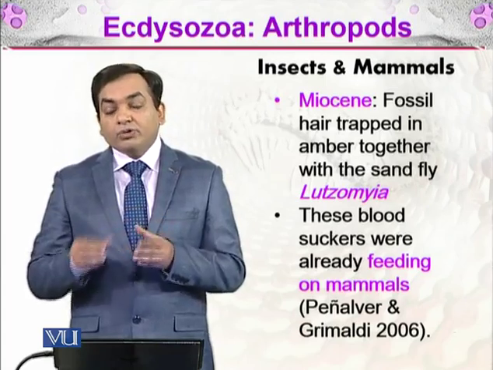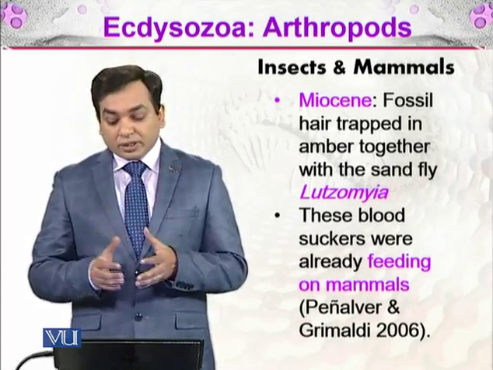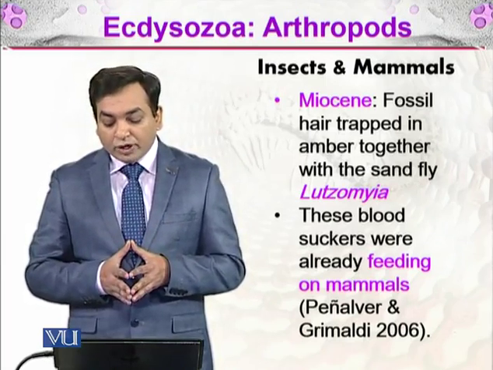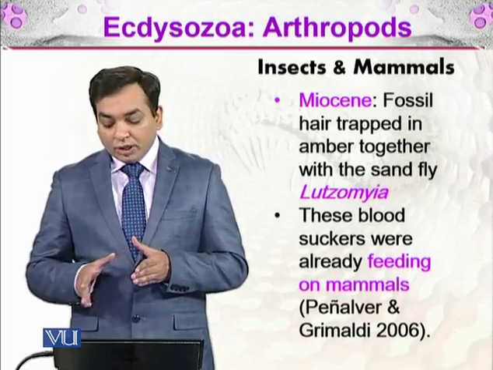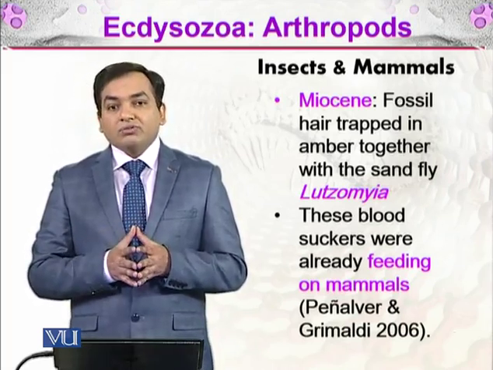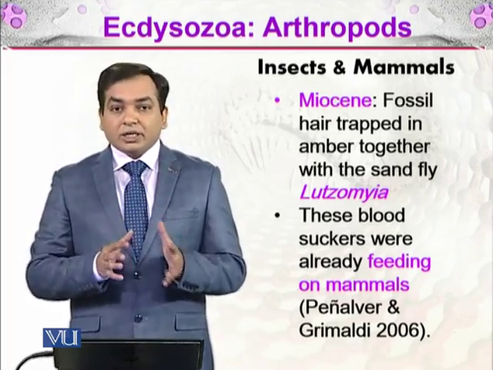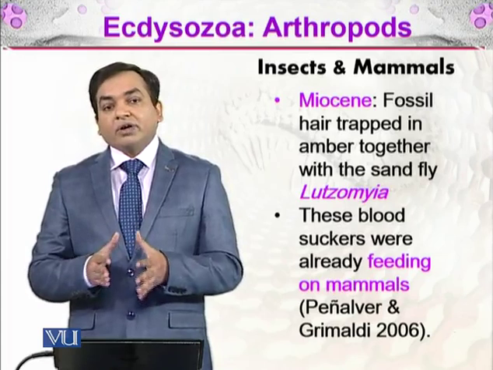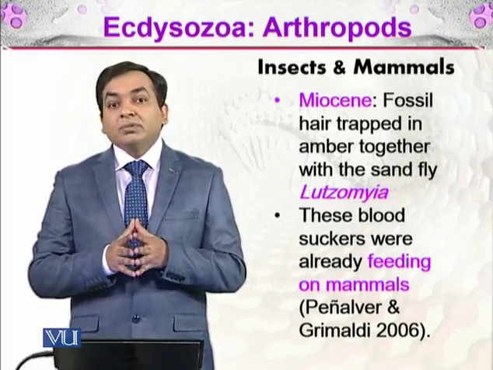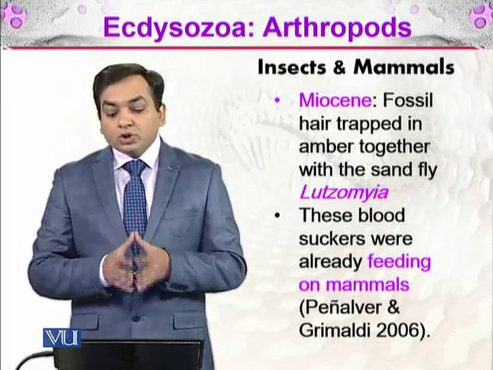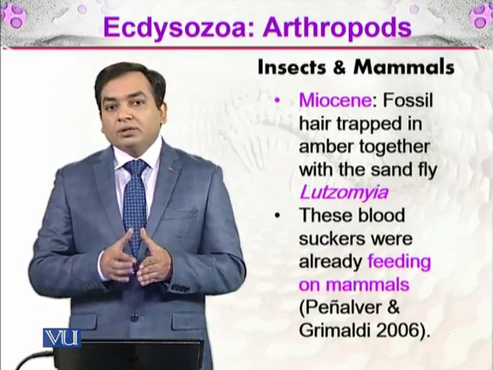In those hairs, we could find a sandfly. These bloodsuckers were already feeding on mammals, as established by Peñalver and Grimaldi in 2006. So insects and plants, and insects and mammals, were living together, interacting, and evolving together. This was about the subphylum Hexapoda.